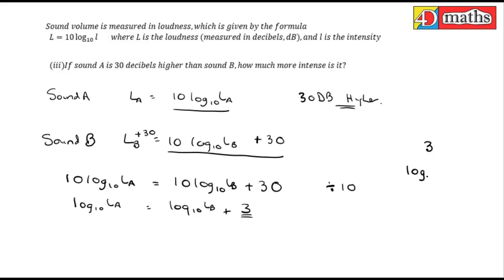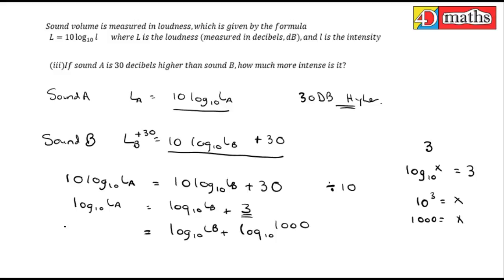So log 10 x would be equal to 3. So how will I find what x is? Well, if you use indices, 10 to the power of 3 equals x. So x is equal to 1000. So I can change this to log 10 1000. So it's log 10 IB plus log 10 1000, and then log 10 IA over here.